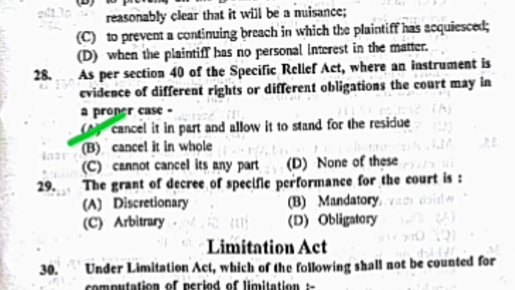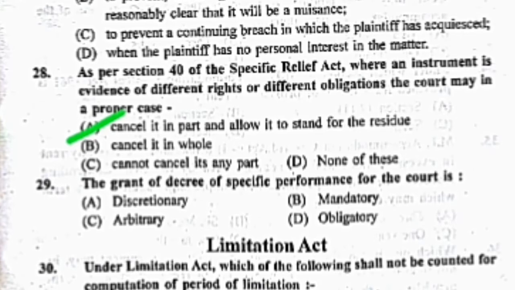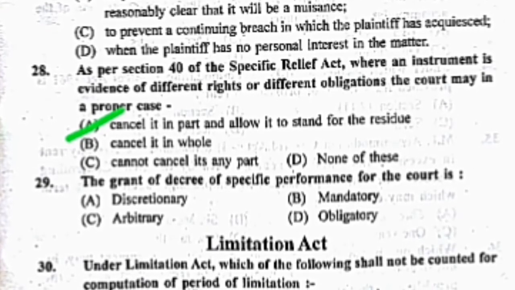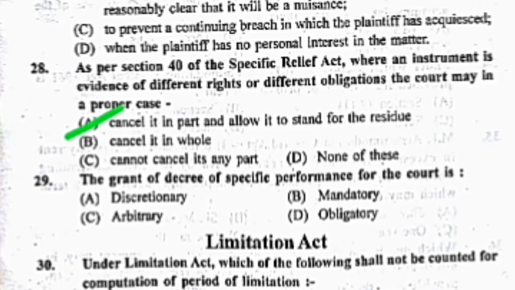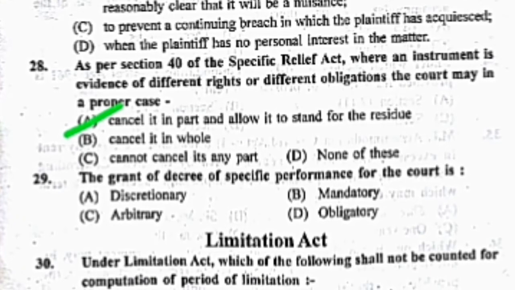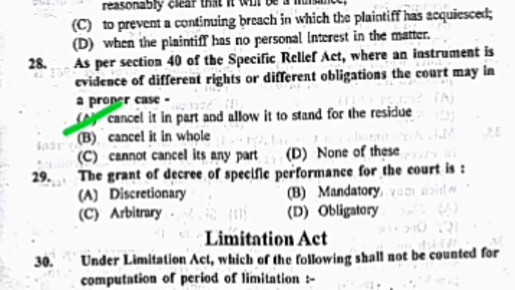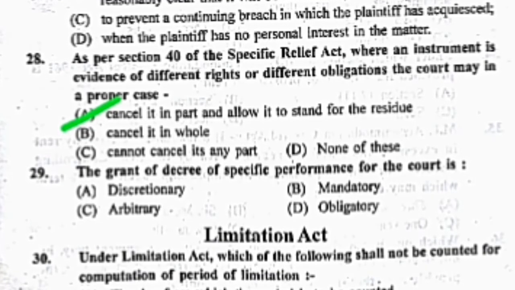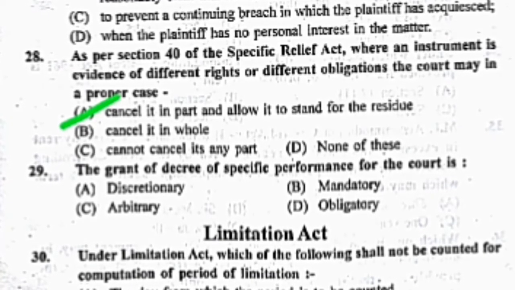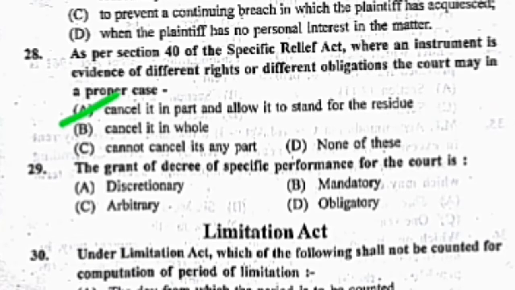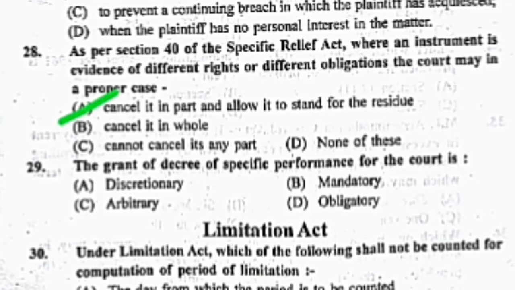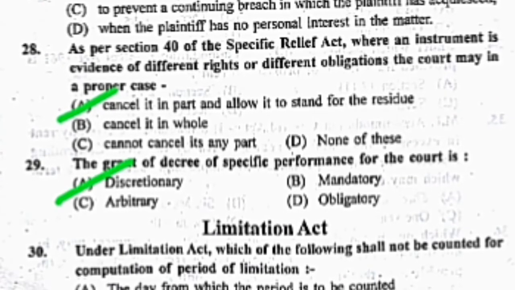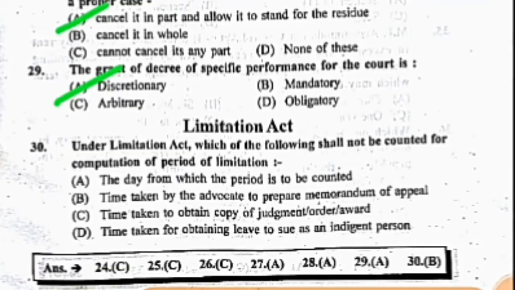Now question number 29. The grant of a decree of specific performance by the court is: A. Discretionary, B. Mandatory, C. Arbitrary, and D. Obligatory. The correct answer is A. Discretionary. Now the questions from the Limitation Act.